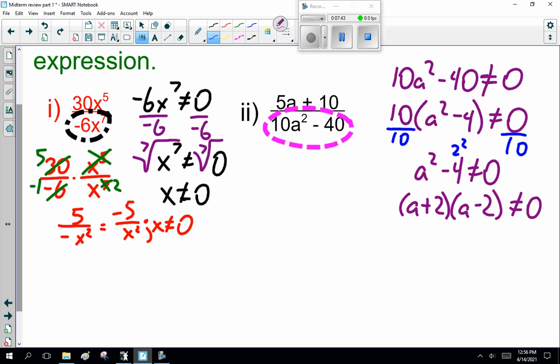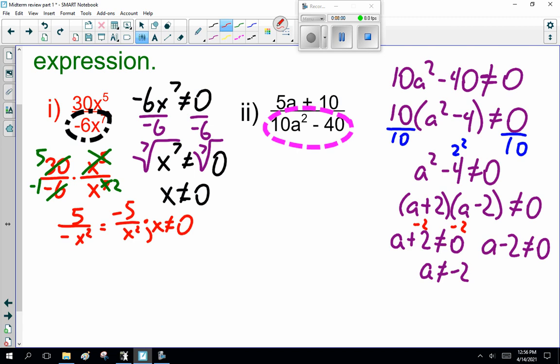That's why this is tricky and I'm doing it with you. So, a plus 2 cannot equal 0, a minus 2 cannot equal 0. So a cannot equal 2, and adding 2 to both sides, a cannot equal 2. Alright?